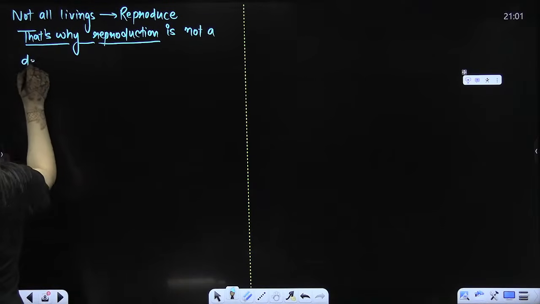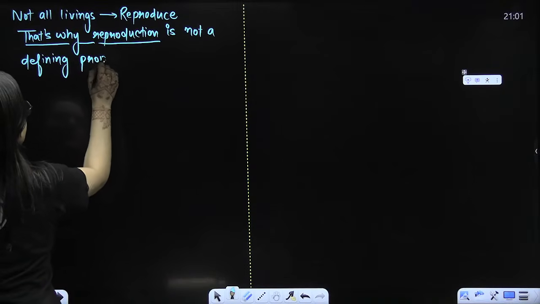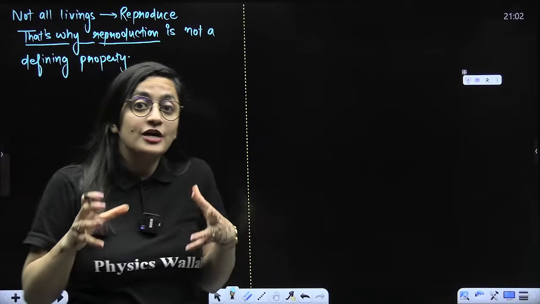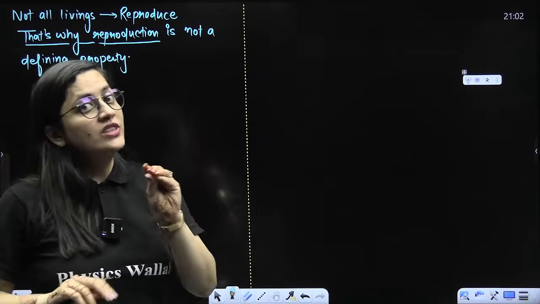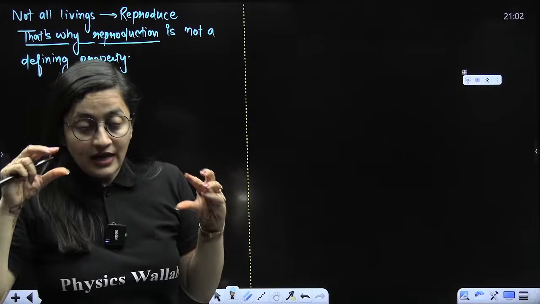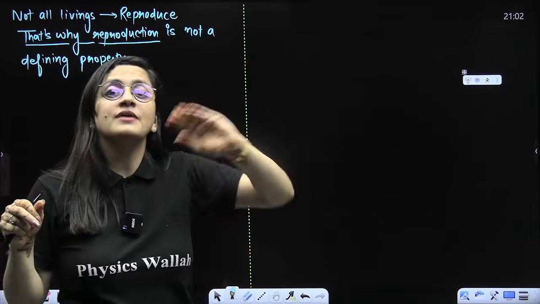What are you talking, ma'am? How is it possible? It is possible. Imagine what we just said, that defining properties are those which are present in all the living beings without any exception. Now, some living organisms do not reproduce, they cannot.